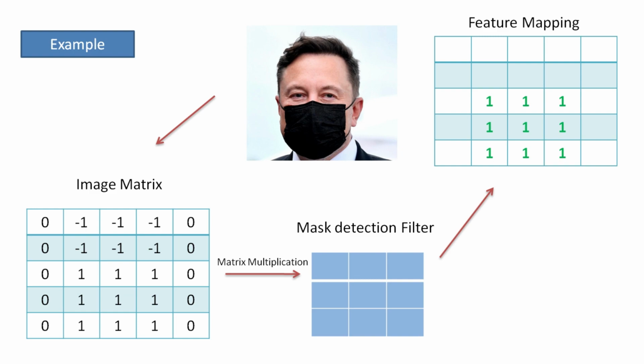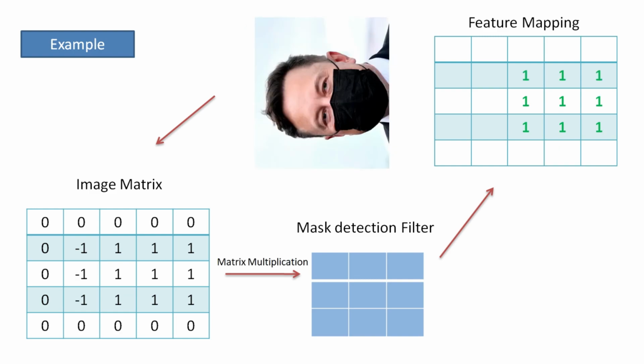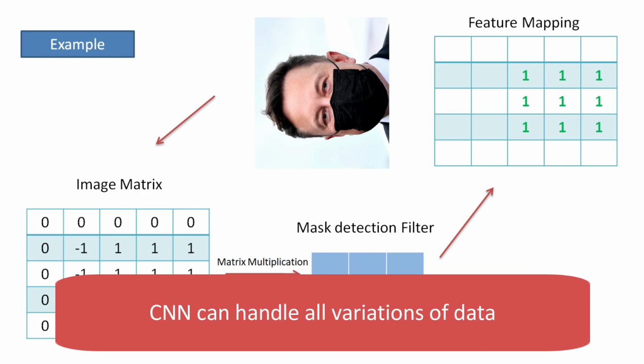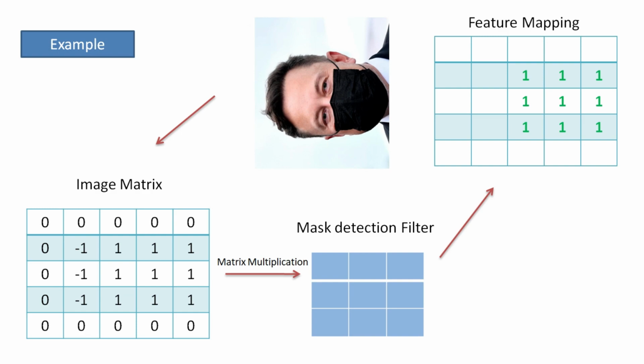There is another case. Sometimes you can face a different type of data like inverted pictures or improper mask alignments. So the CNN will handle all the variety of data and it will give you the feature map by identifying those mask features of the data. If it is in the improper position, the CNN doesn't care about that and it will identify the features from the image without any mistakes. So that is a special thing about the convolutional neural network.